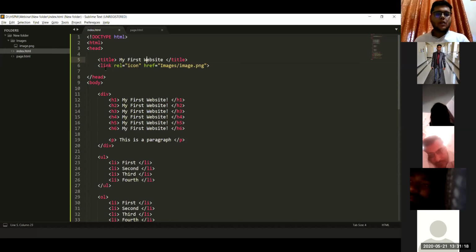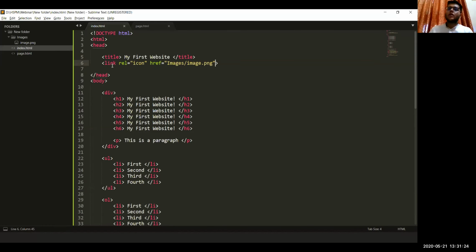Please explain link tag. See, link tag is for linking other files to our website page. Okay, so like today we are using only this icon, rel equal to icon, and then we are storing this icon on this website.